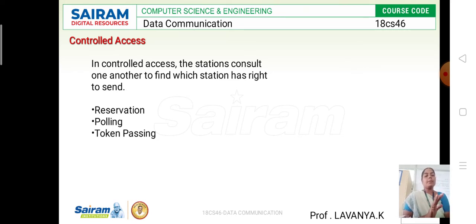For example, I am device A, and the opposite person is device B. Whenever I want to send data or communicate with somebody else, first I have to take permission from the opposite person. Once they have given me permission, only then can I speak or text to that person.